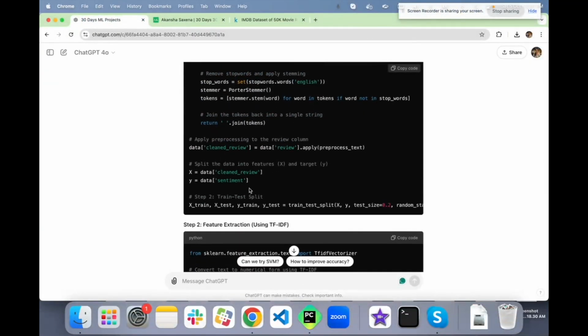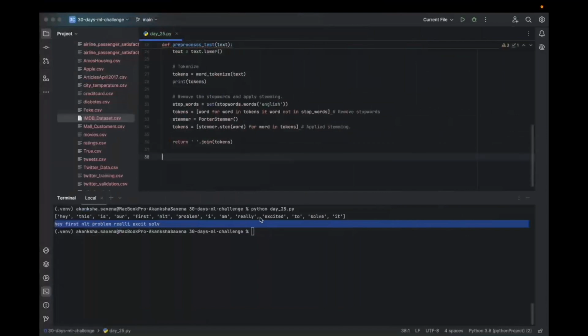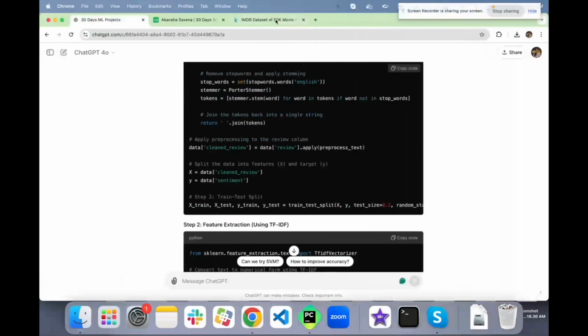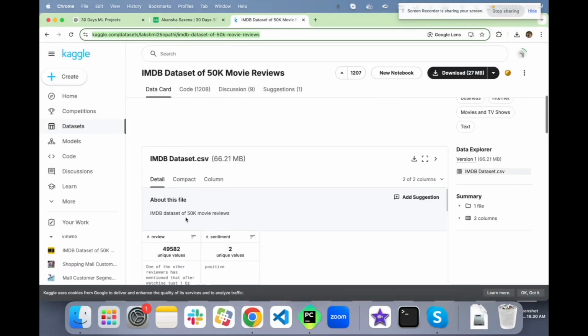Apply pre-processing to review columns. So we saw that we have two columns, review and the sentiments. The sentiments are going to be the target. The reviews are going to be the feature. So we need to apply pre-processing on the reviews column, our feature. What was the name of the column? The name of the column was review.